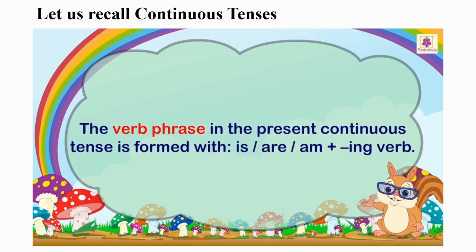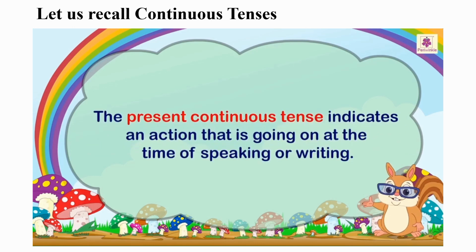The verb phrase in the present continuous tense is formed with is or are or am plus the ing verb. The present continuous tense indicates an action that is going on at the time of speaking or writing.